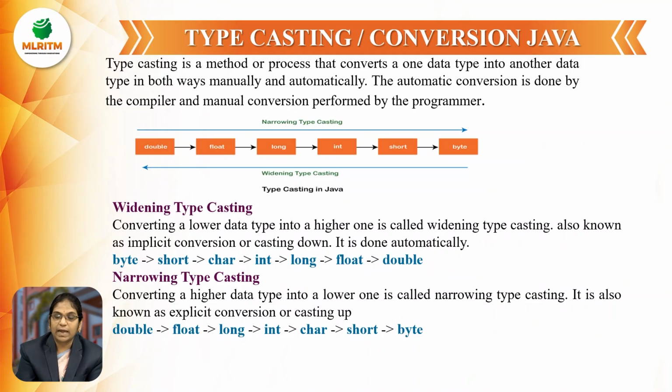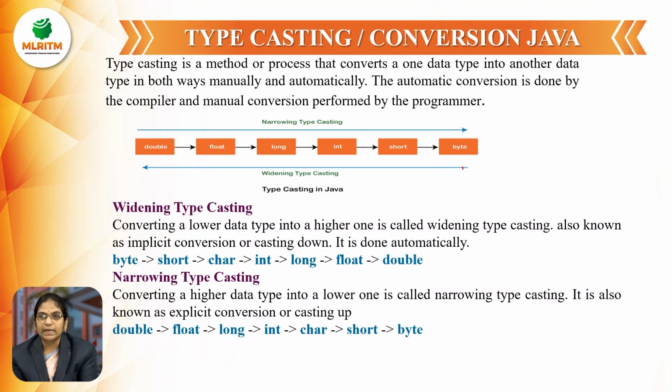And we are calling two types of casting, that is the narrowing typecasting or widening typecasting, or implicit or the explicit typecasting. So widening typecasting means from the small or lower data type to the larger data type. Means we are converting a value of a lower data type into the higher data type, then we are calling it widening.